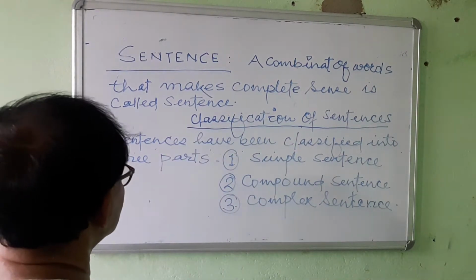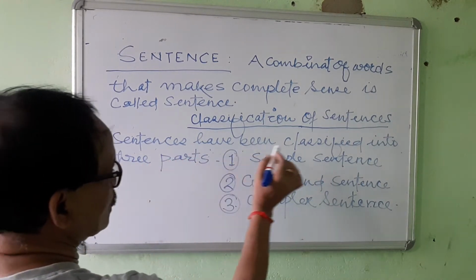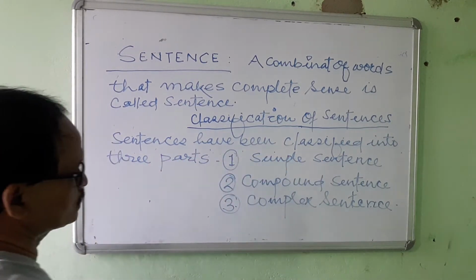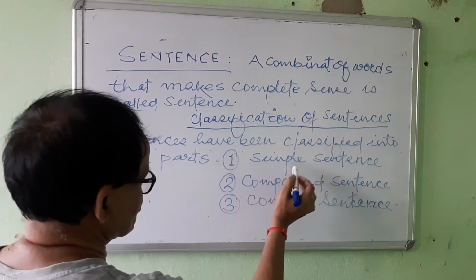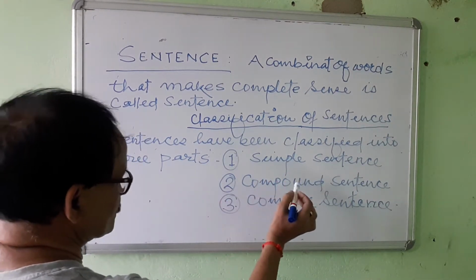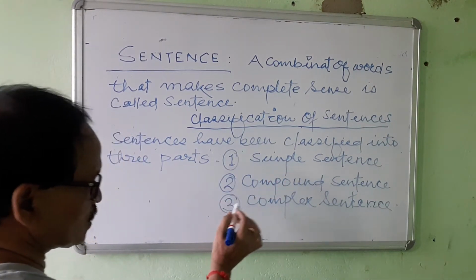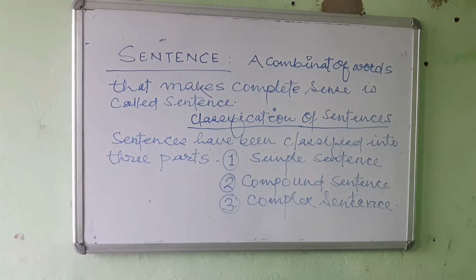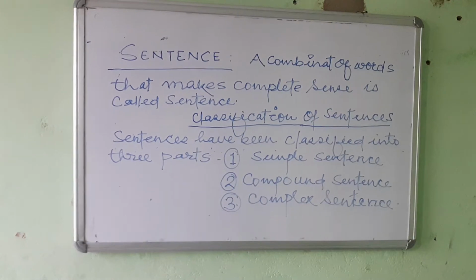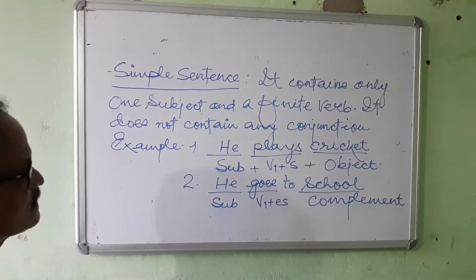Now, classification of sentences. Sentences have been classified into three parts. Number one is simple sentence. Number two is compound sentence. And number three is complex sentence. The first one is simple sentence.